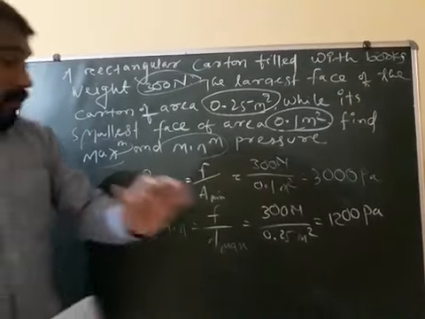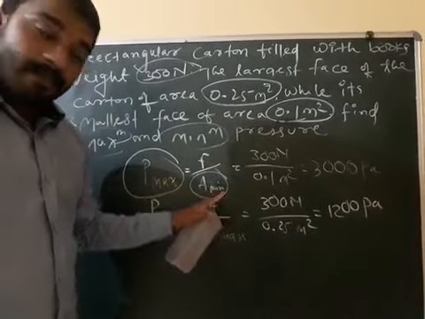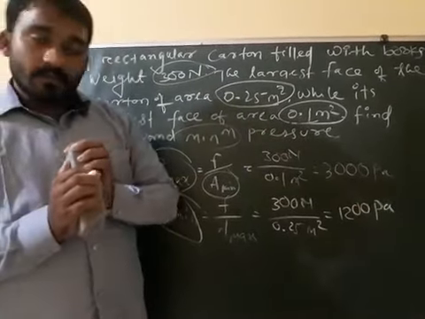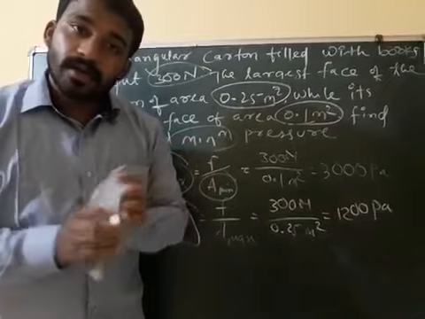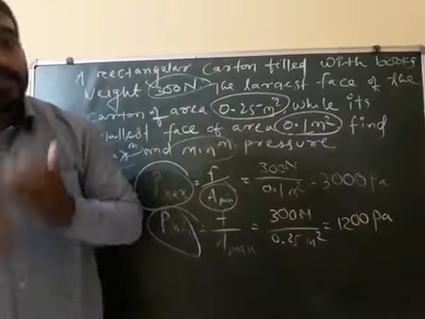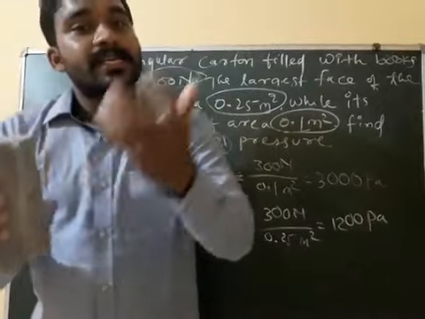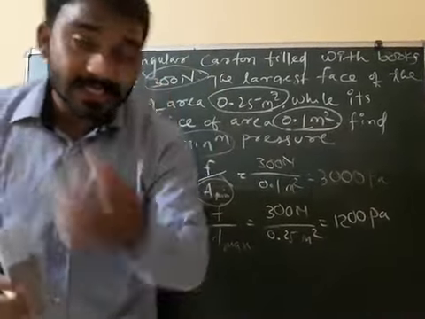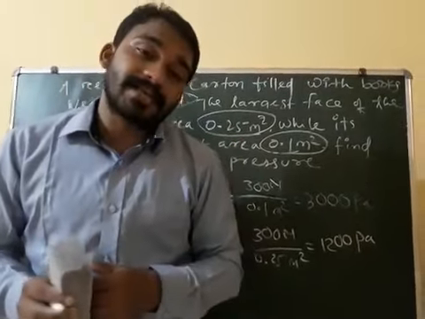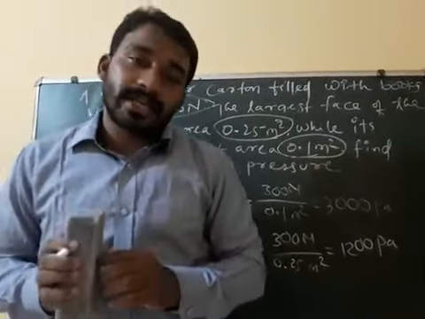From here we can conclude maximum pressure depends on minimum area, whereas minimum pressure depends on maximum area. Understood? So pressure is inversely proportional to area. If area increases, pressure decreases. If area decreases, pressure increases. Whereas pressure depends directly on the weight of an object, or directly on the force. If force increases, pressure also increases.